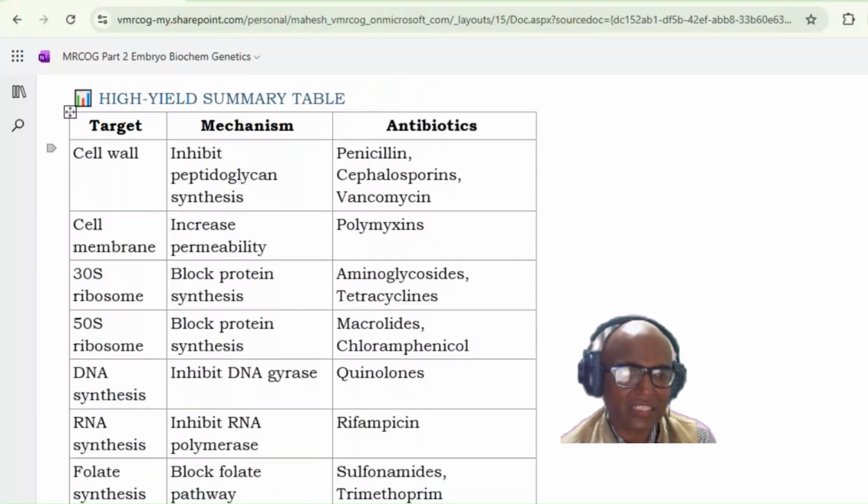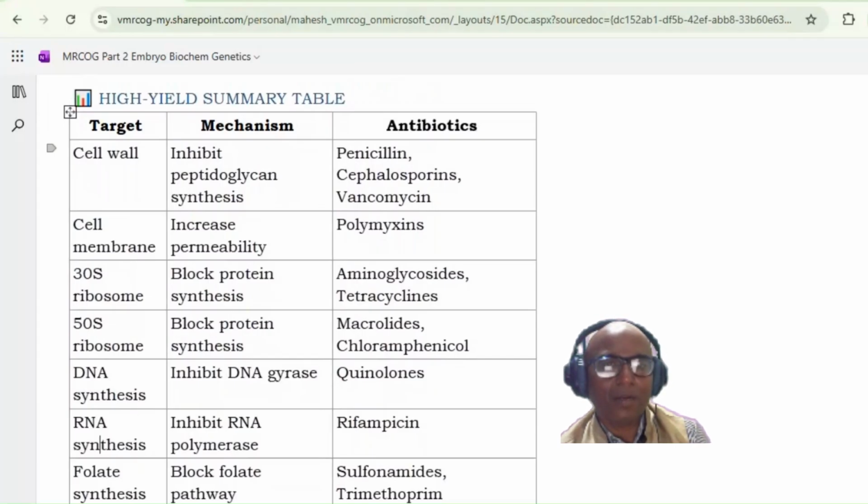So the antibiotics, the cell wall target is for penicillin, cephalosporin, and vancomycin, and they inhibit the peptidoglycan synthesis. So antibiotics acting on the cell wall: penicillin, cephalosporin, vancomycin. Then cell membrane, polymyxin, they increase the permeability. Then we have 30S ribosome, two antibiotics, aminoglycoside and tetracycline. They block the protein synthesis. Then you have 50S ribosome, example CMO I mentioned: chloramphenicol, macrolides, and oxazolidinones.